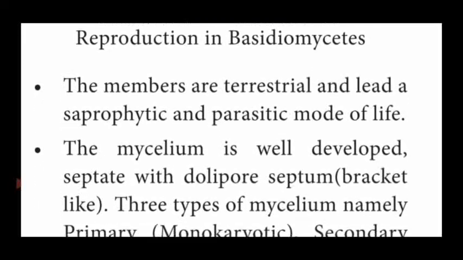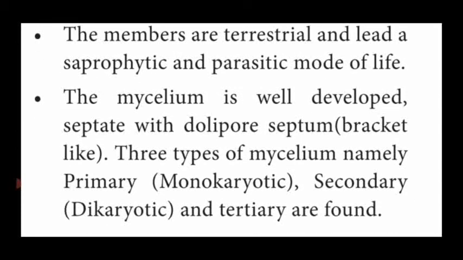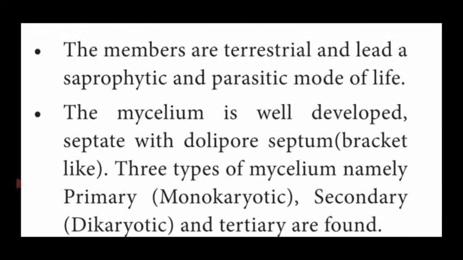Most of the members are terrestrial, that is, living on land. Some of them live on dead and decayed matter as saprophytic fungi, for example Agaricus, and another group has a parasitic mode of life.